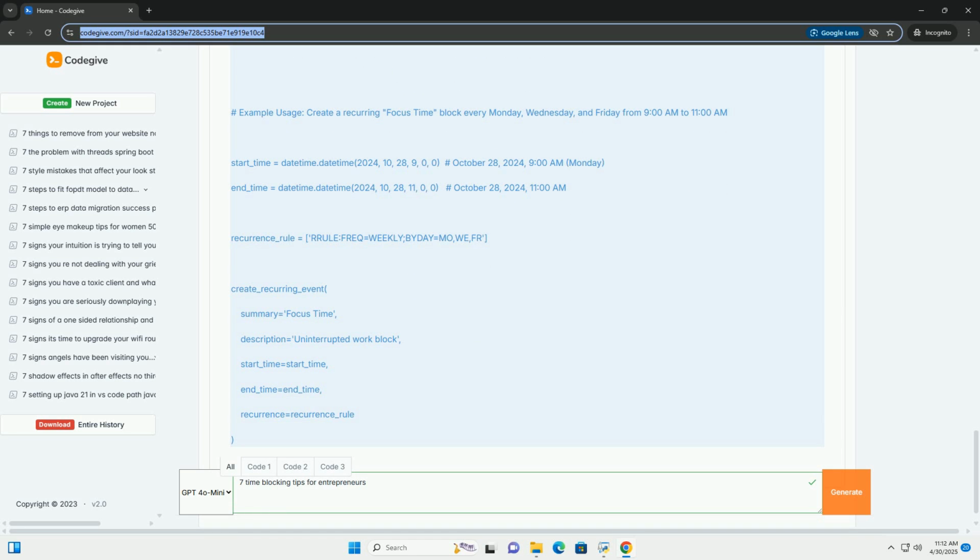You can customize the plot further, such as adding labels, colors, and adjusting the axis limits. This analysis will help you answer questions like: how much time am I spending on client work versus business development? Am I allocating enough time to strategic planning? Where are my biggest time leaks?